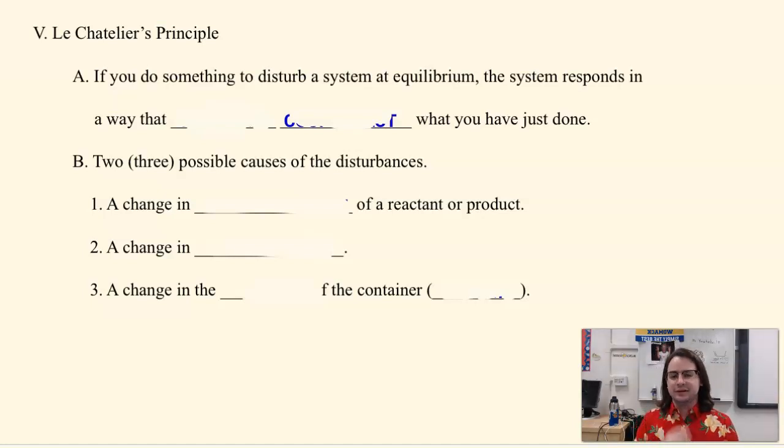Welcome back. Today we're going to talk about Le Chatelier's principle.